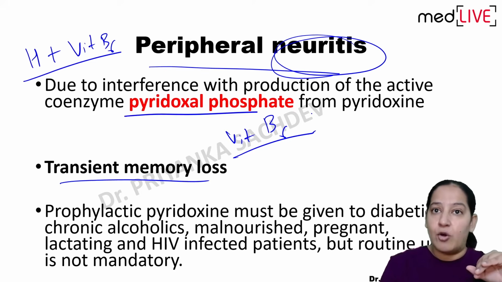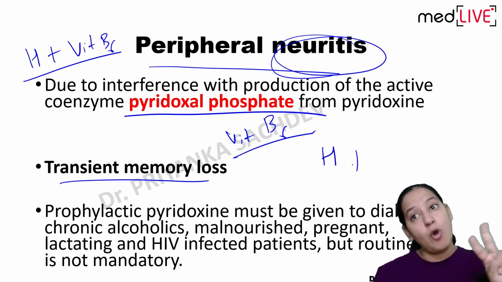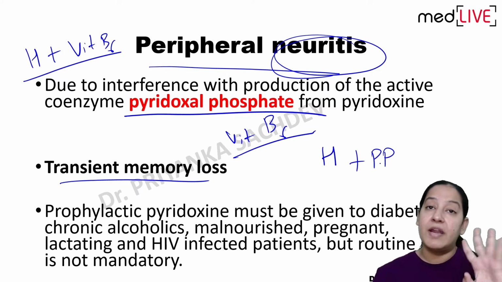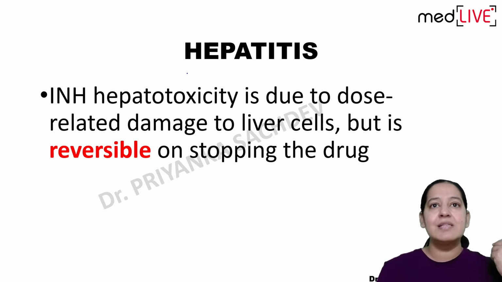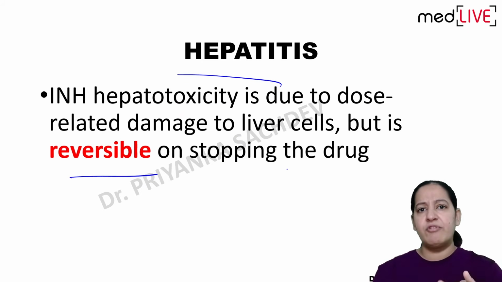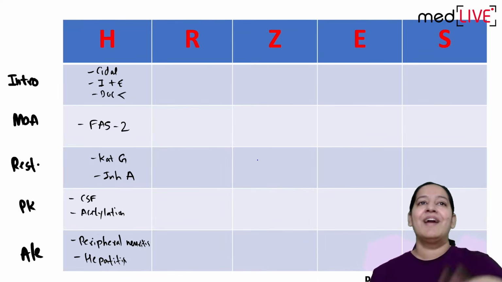Vitamin B6 is pyridoxal phosphate. So never give isoniazid alone. Along with isoniazid, always give a pyridoxal phosphate tablet to prevent peripheral neuritis. Second is hepatitis, but it is reversible. Once you stop the treatment, hepatitis will be reversed. So it is due to liver injury, hepatitis. So I am done with the first drug.